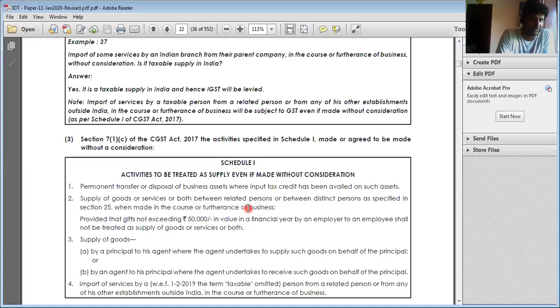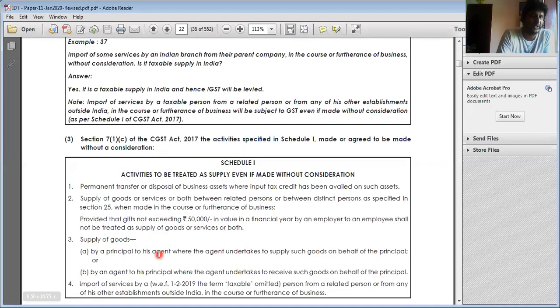If it is for the purpose of business, for example, Murthy and Co., a firm, and the partner is using it for personal purpose, then it will not come under Schedule 1. Here we also explain this particular scenario. If a gift given by the employer to the employee is more than 50,000, then it is regarded as supply.